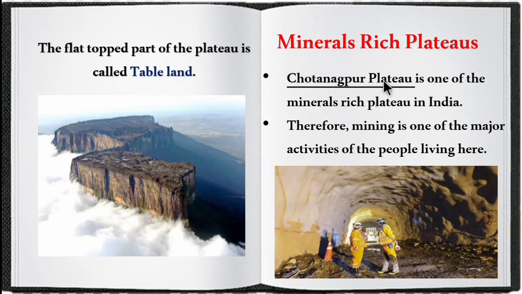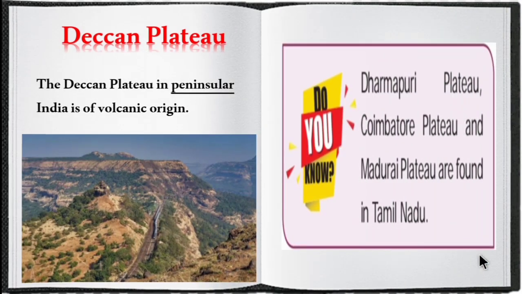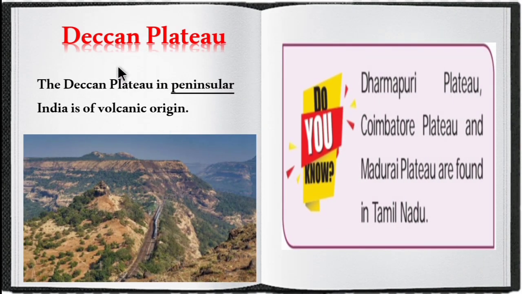The Chota Nagpur Plateau is one of the mineral rich plateaus in India. Therefore, mining is one of the major activities of the people living here. Mining means extracting from the land. The next plateau is the Deccan Plateau. The Deccan Plateau in peninsular India is of volcanic origin. Then other plateaus, the Dharmapuri Plateau, Coimbatore Plateau and Madurai Plateau, are found in Tamil Nadu.